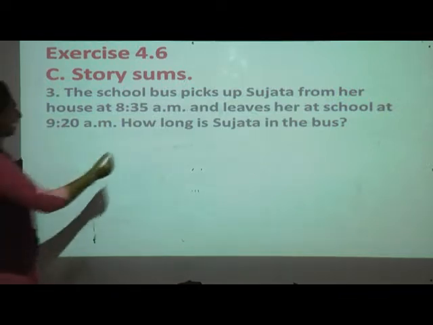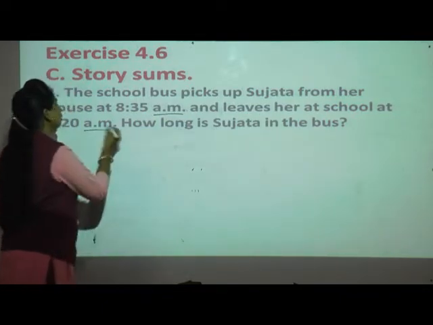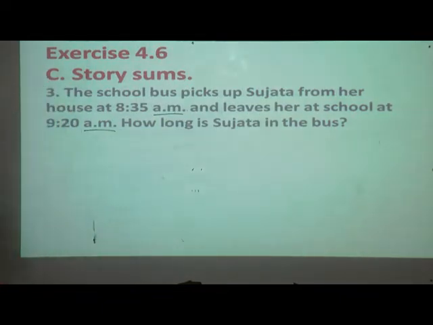Just observe that both times are a.m. So what do you have to do? We need to see the time between these two numbers.